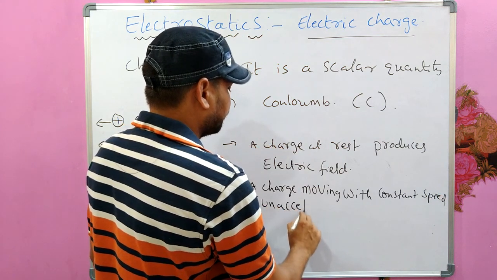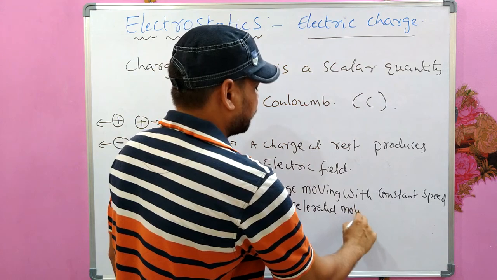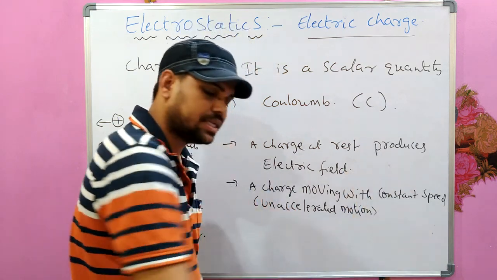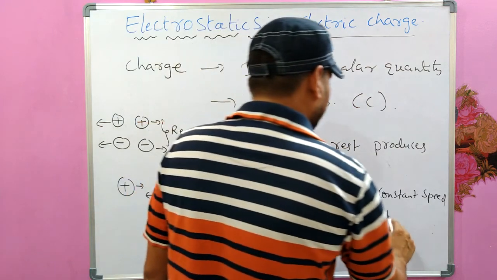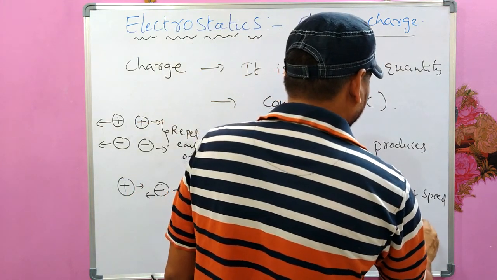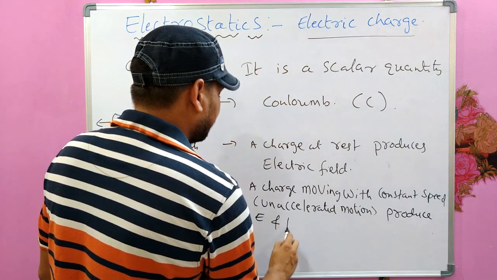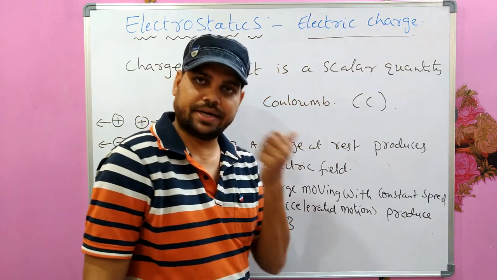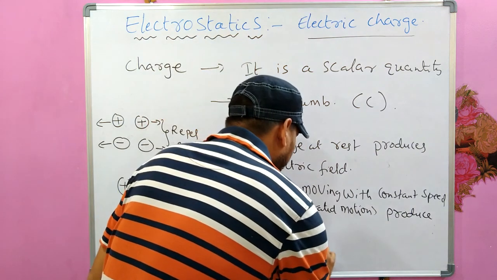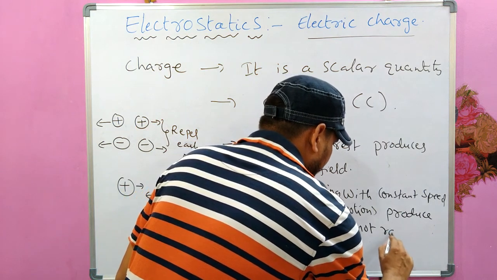Unaccelerated motion. The charge is not accelerating, it is moving with constant speed. It produces an electric field and a magnetic field, but does not radiate energy.